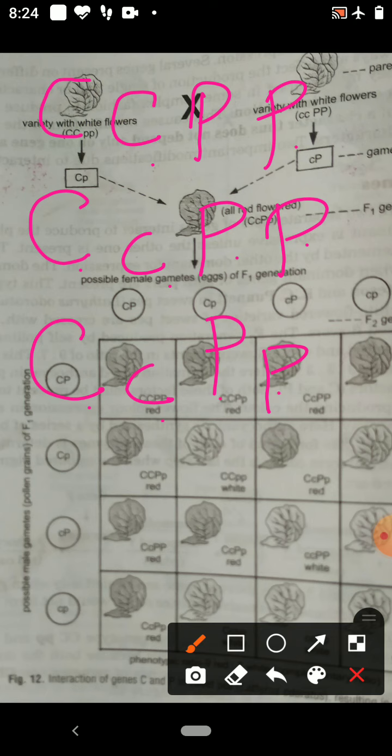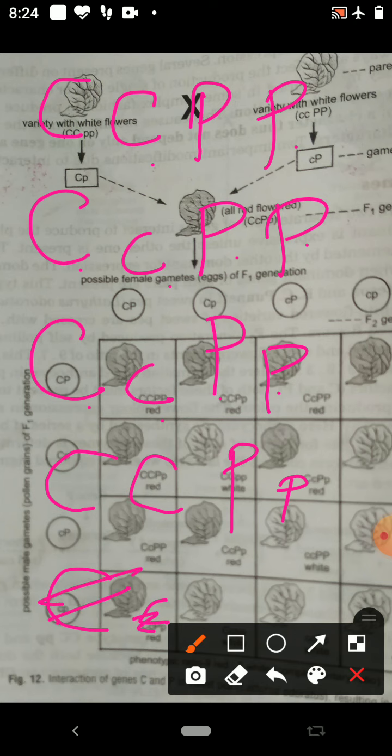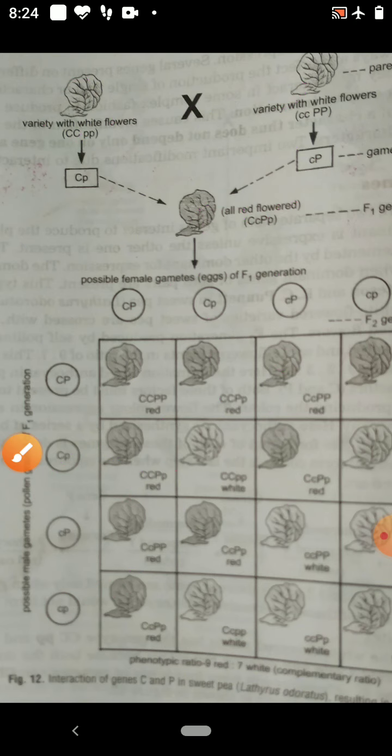Or it may be capital C, capital C, capital P, small p. Now the other ones are the white.